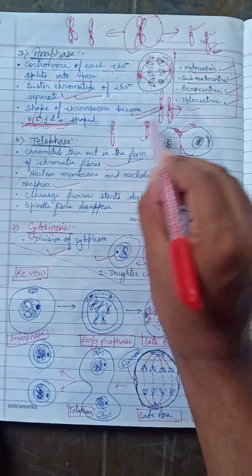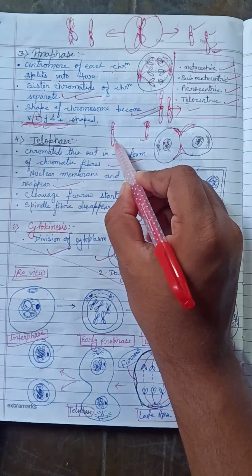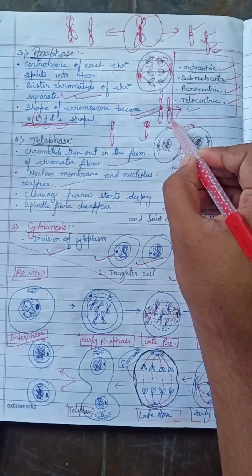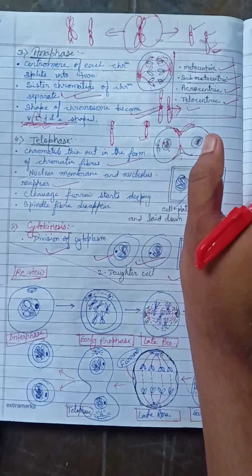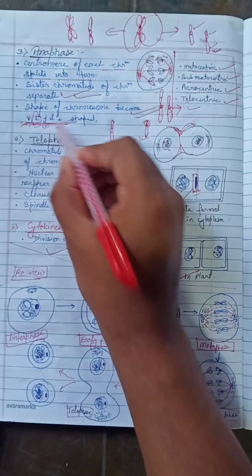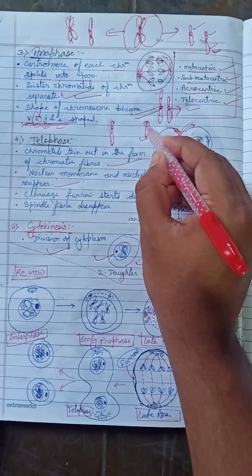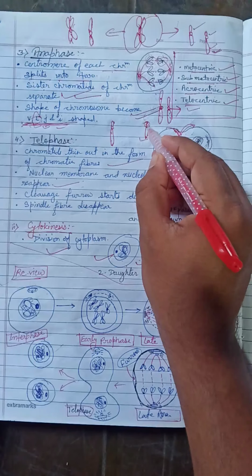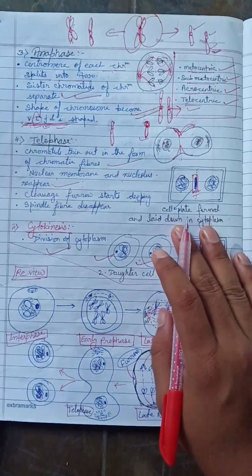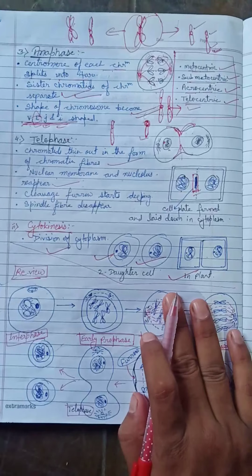There is a difference between the two: in the first, the arms are longer and shorter, whereas here one is much longer and one much shorter. And it gives the J shape. Whereas telocentric means absence of one arm. That means only one arm is found attached to the centromere. That gives the I shape. Is it clear?